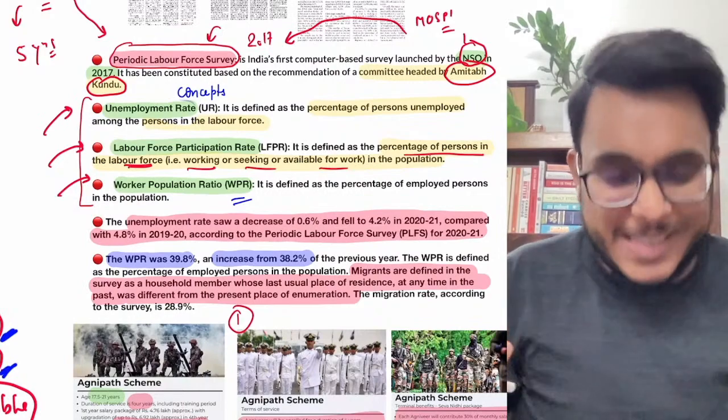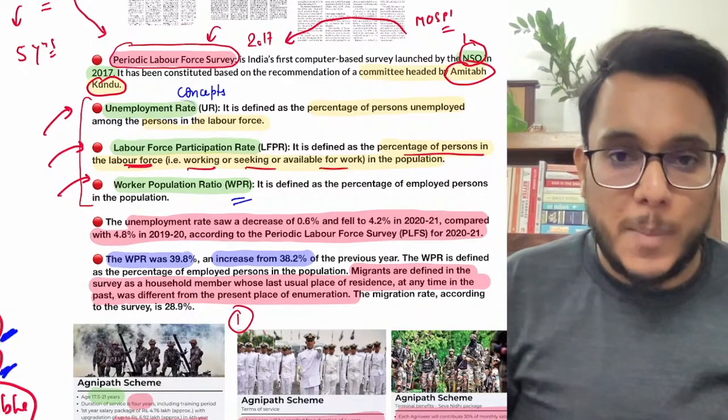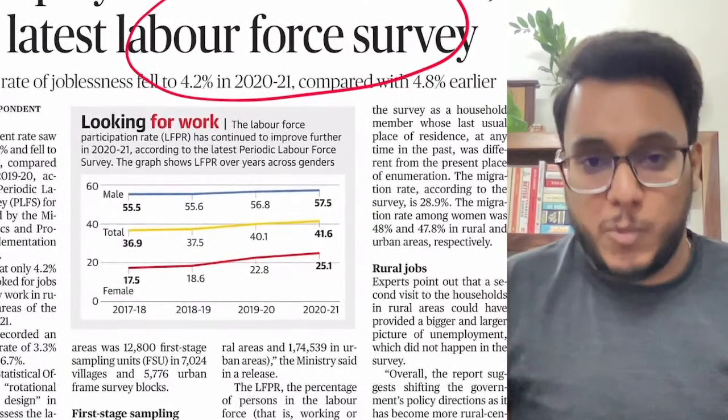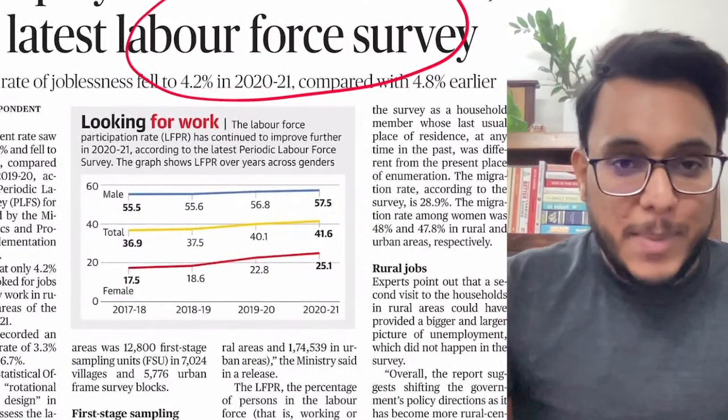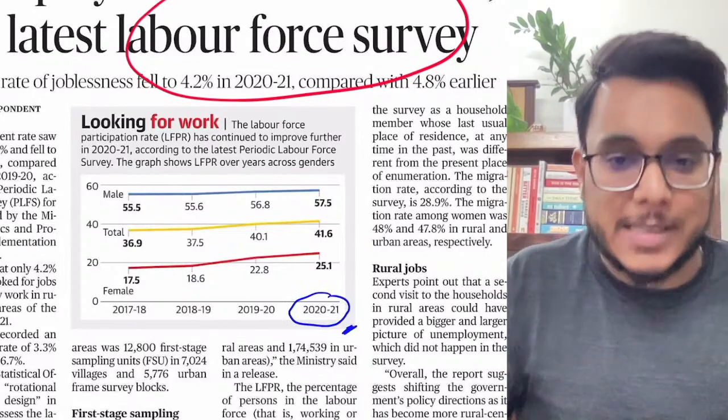Is it clear or not? So these are the 3 concepts that you need to have. Now let's see the unemployment in India. Now, first of all, guys, the labor force, now what is the name of this particular survey? Periodic labor force survey for the year 2020-2021. This is the latest that has now been released.